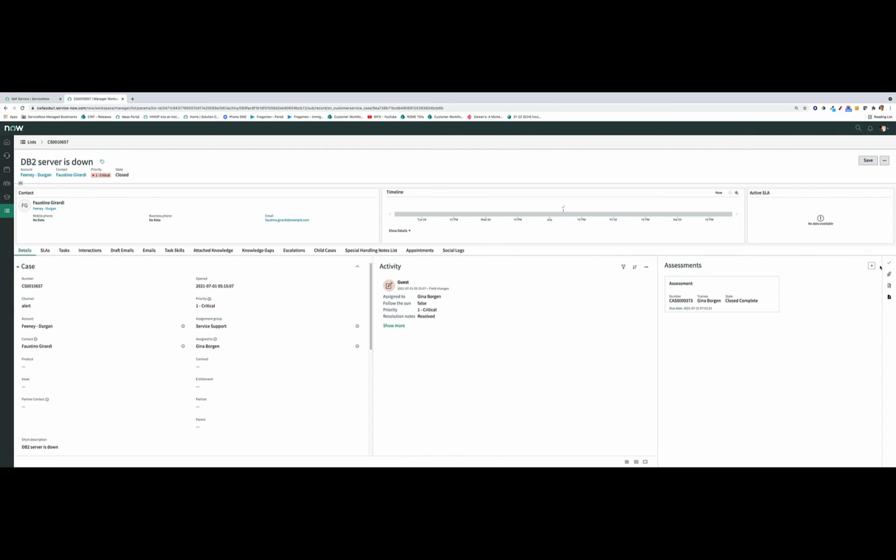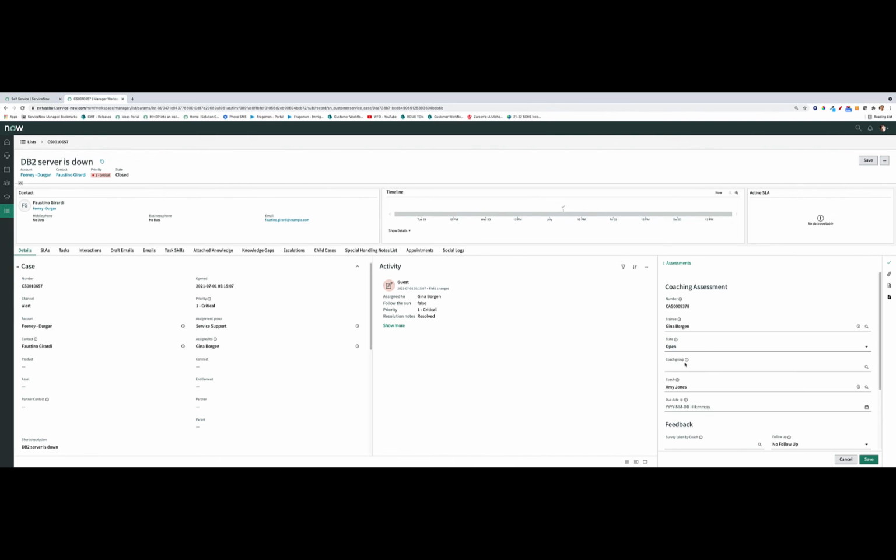So what we can do is on the sidebar here, we can click on coaching and assessment. And we can add a new assessment to this case. And we can specify the details of the assessment. So we can say what the coaching group is. Maybe it's customer service. We can say who the coach is. It's Amy Jones. We can specify the date and the time. Let's go ahead and specify it. Maybe this is the due date at the end of the month.